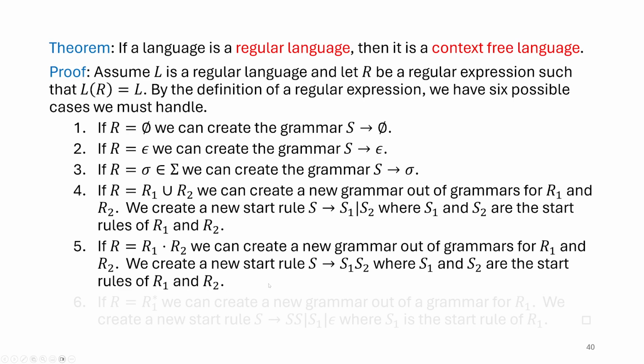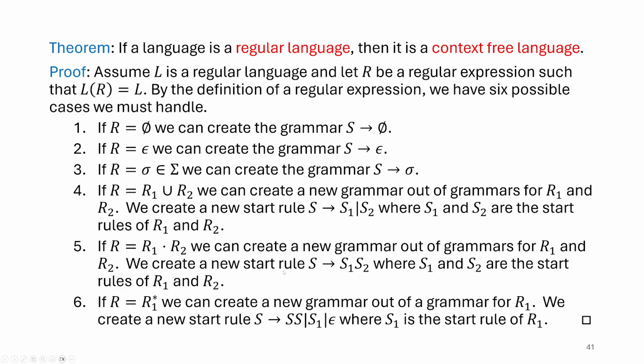So the only one that maybe gets a little bit curious is when we want to do star. And we looked at this in some of our examples in our previous exercise video as well, that when I want to do a star operator, I usually rely on this duplication in my grammar, which is an S goes to SS, so that it can duplicate itself as many times as it wants. That's like the star operator, right?